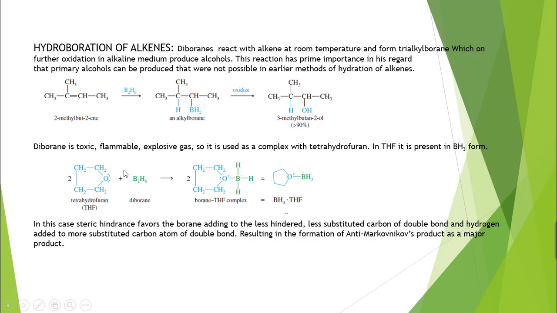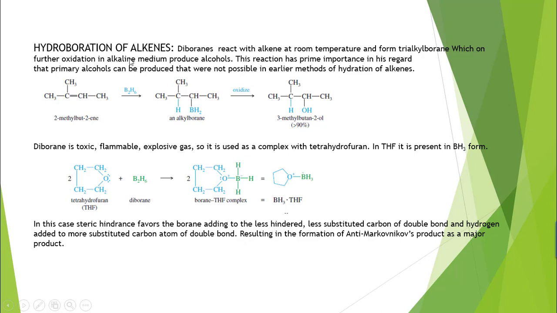Diborane is a toxic, flammable, explosive gas, so it is used as a complex with tetrahydrofuran. As shown here, B2H6 diborane is present in tetrahydrofuran, and in tetrahydrofuran it is present in BH3 form. So you can see that it is a bulky group and it is the more substituted group.